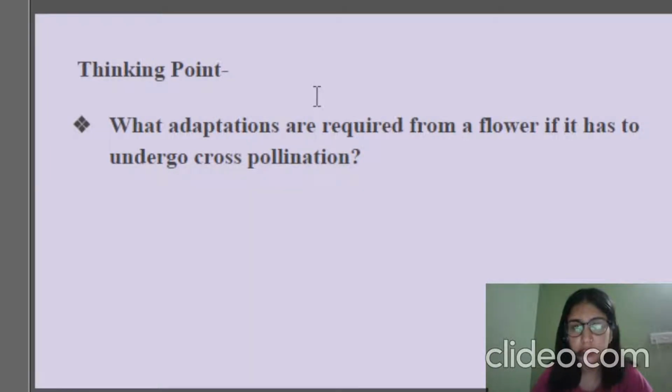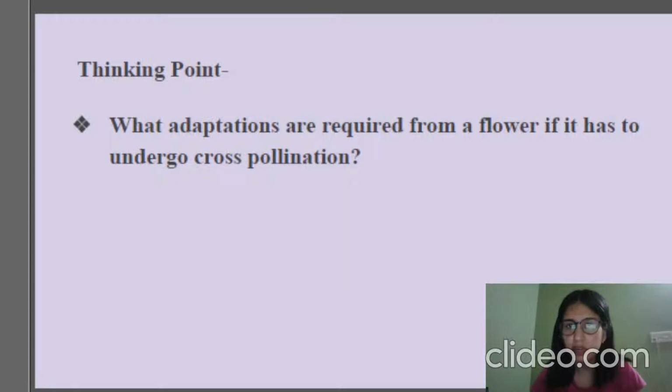So now you will be thinking, and answering in the chat box, this question: what adaptations are required from a flower if it has to undergo cross pollination? What do you think are the different adaptations that a plant should have if it has to undergo cross pollination? Yes, I'll give you a time of 1 minute so that you can think upon it and apply it.